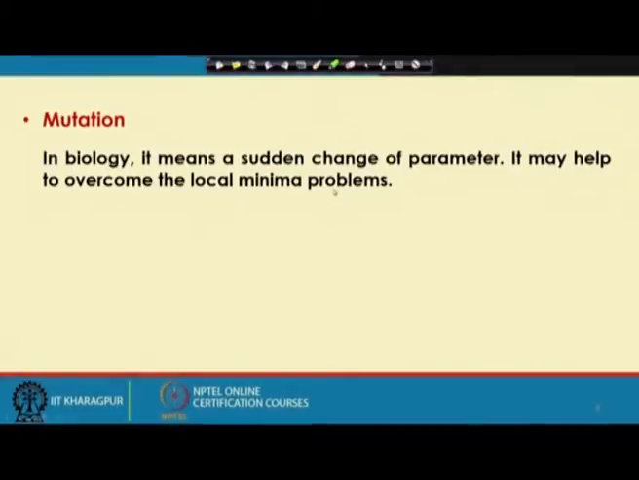Then comes the concept of mutation, and as I told, in biology we use the concept of mutation just to indicate a sudden change of parameters. Now, this particular mutation is going to help us to come out of the local minima problem, and how it helps, I am going to discuss in detail after some time while discussing the bitwise mutation.